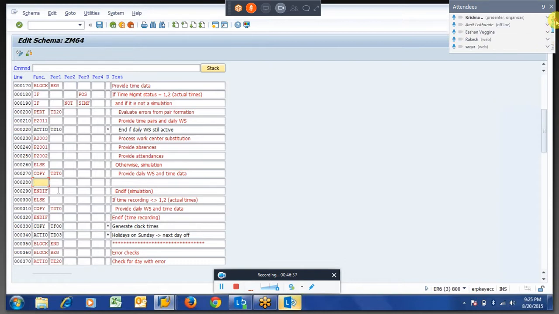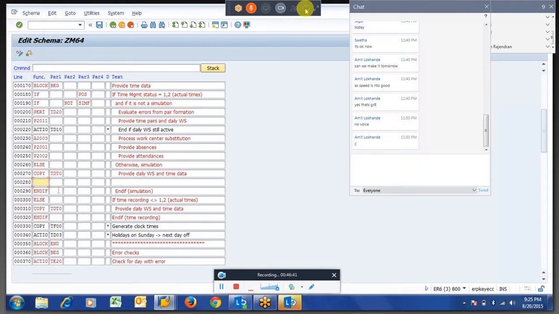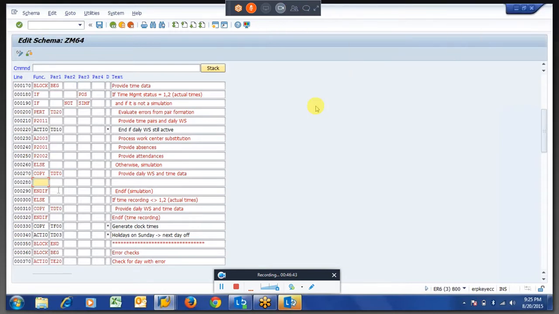Okay, there are a few things when you are going to change the time pair and when we are going to read the time pair. Here we are going to read the time pair. What is the process type within the time pair? There is a function given, RTIP, for this, to call such a PCR.